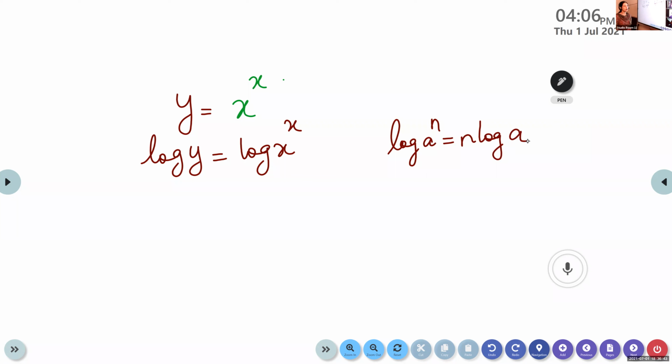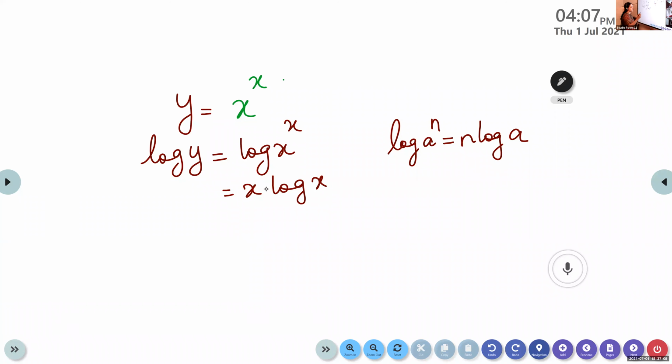Log a raised to n means it is n log a. We can take the power to the front. Here, which is the power here? x. We can take it to the front. So it is x log x. So now we have removed the power. Instead of power, we have x into log x. Product rule. We know the product rule.